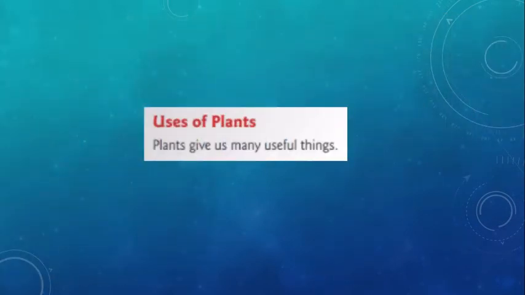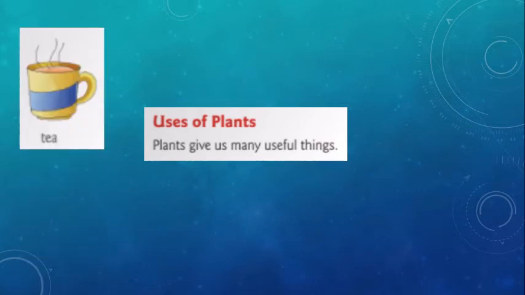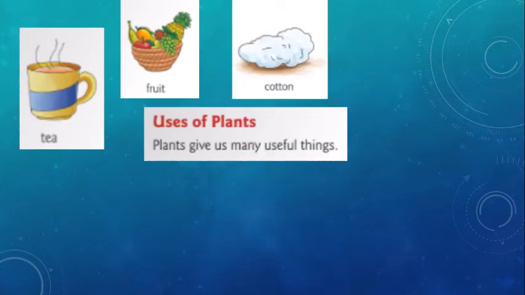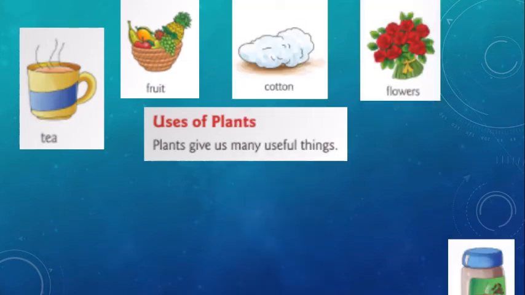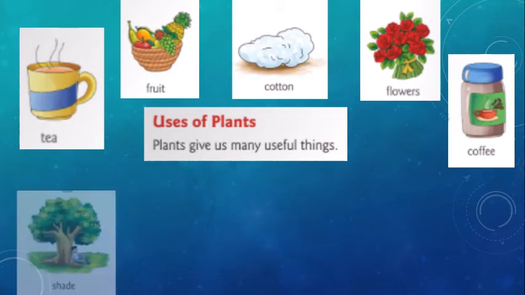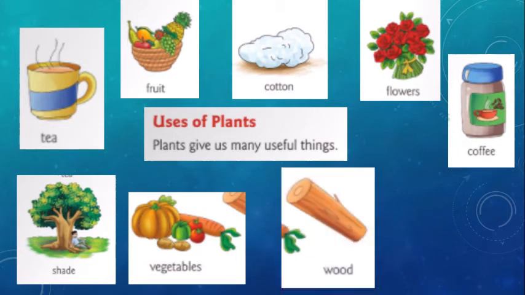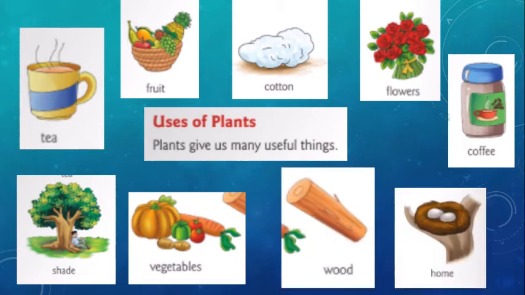Next, we are going to see what the uses of plants are. Plants give us many useful things. We'll see what they are. First, from the plant only we are getting tea. So tea leaves. Next, fruits, cotton, flowers, coffee, shade, vegetables, wood, and nest home for other animals.